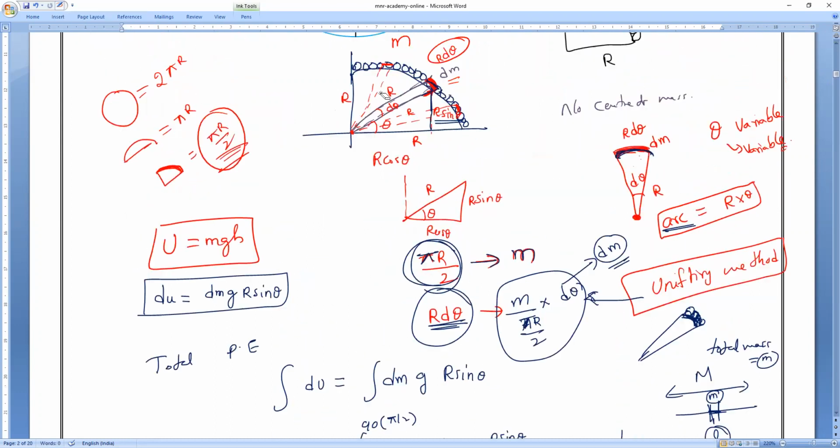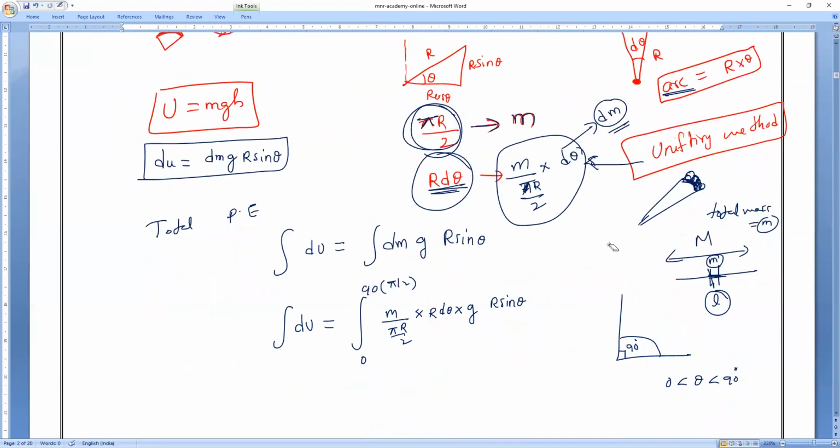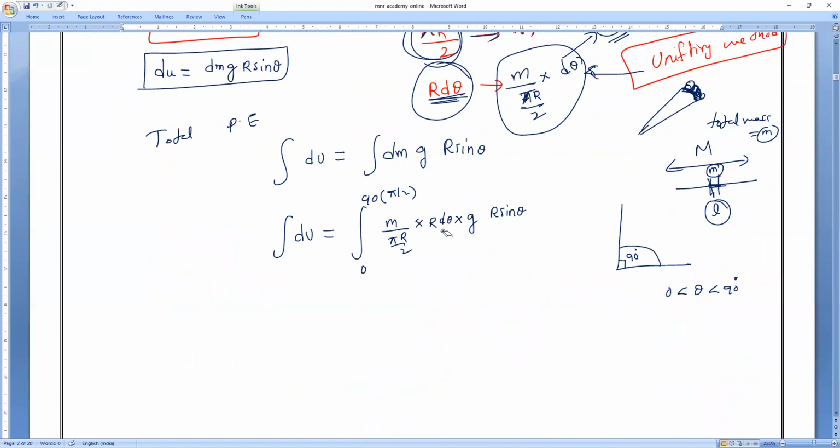That angle. What is the angle? The angle is d theta. Mass divided by total length into the angle d theta will give you the mass dm. So here also, d theta will get r, that will go. Now this 2 will go up. So theta will vary from 0 to 90. So it will become 2m divided by pi d theta.